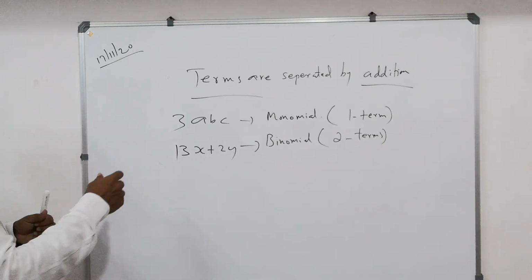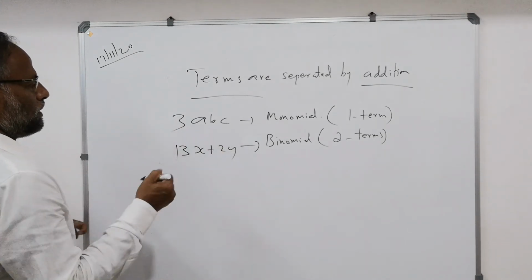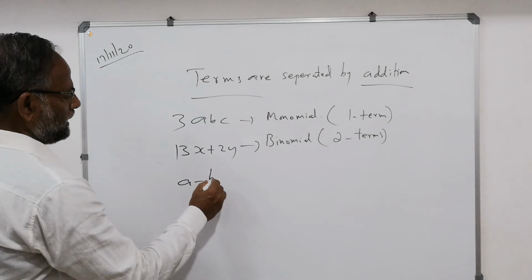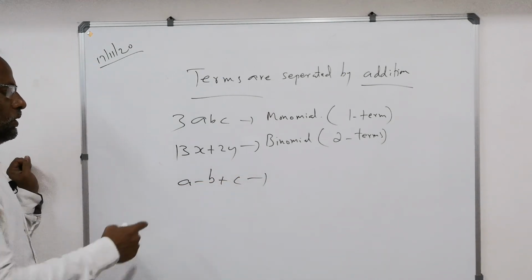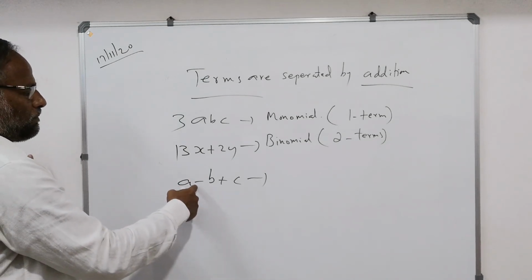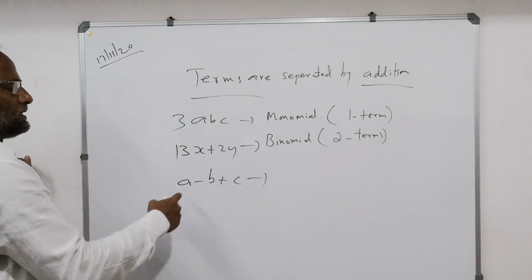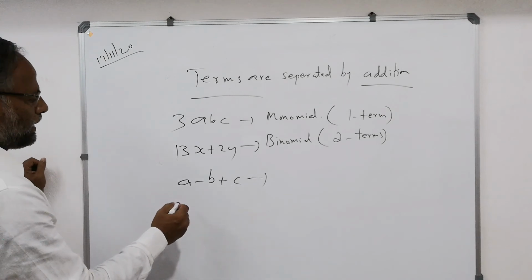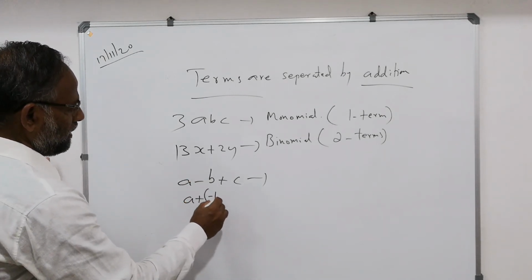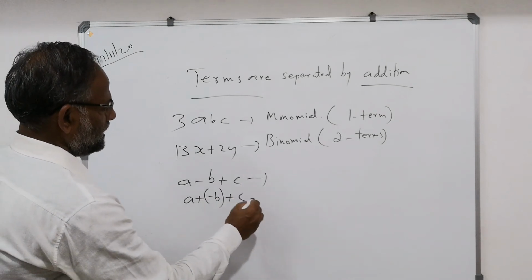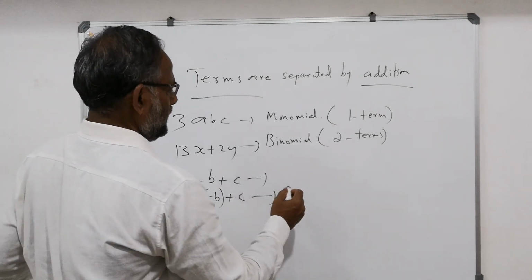Now listen here. A minus B plus C. 1, 2, 3. Terms are separated by addition. Change the sign and add, so I can write this as A plus minus B plus C. So, three terms.